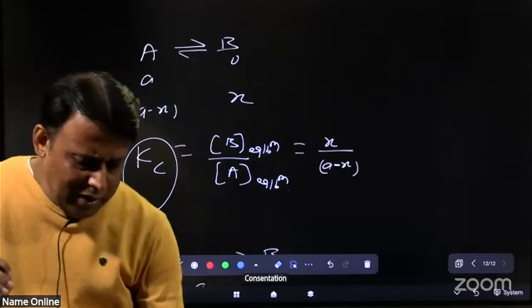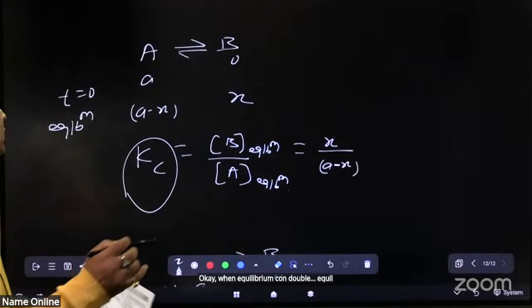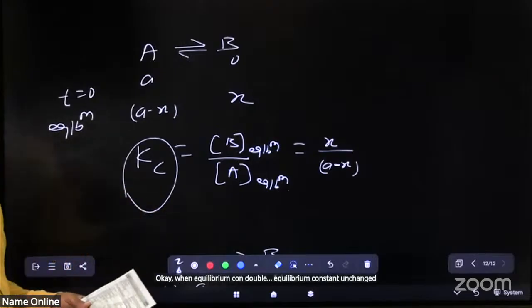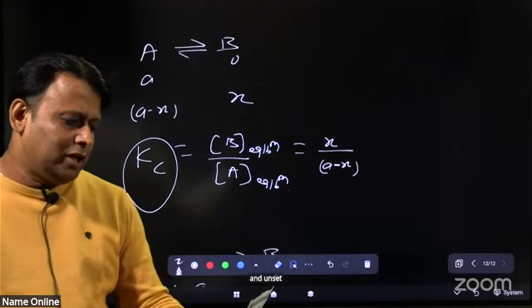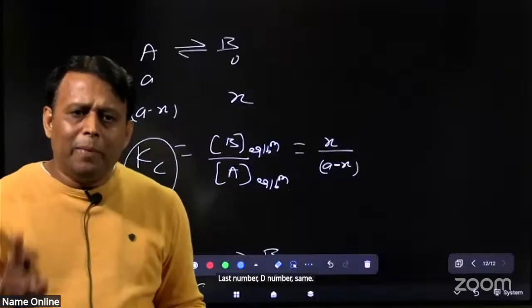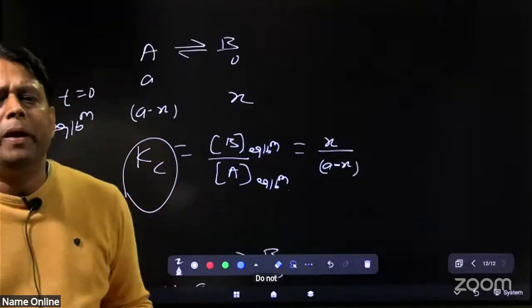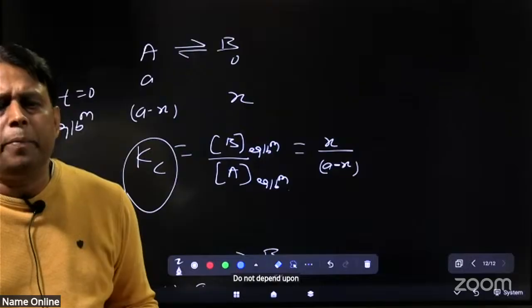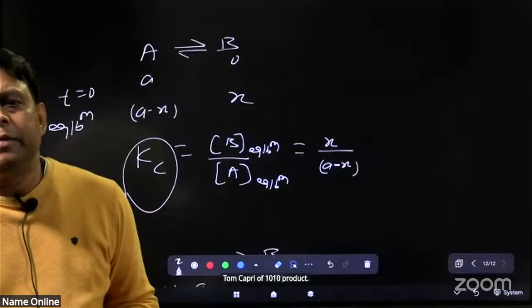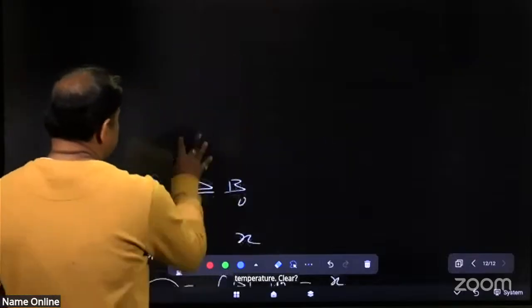When concentration doubles, the equilibrium constant is unchanged, that means same. The answer of the question is the last option, D, same. Always keep in mind the equilibrium constant does not depend upon the concentration of reactant and product, it depends only upon temperature. Clear?